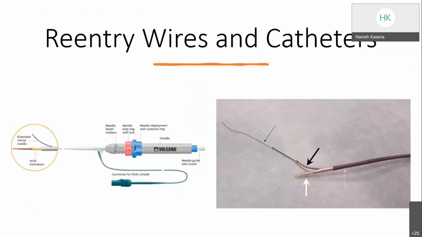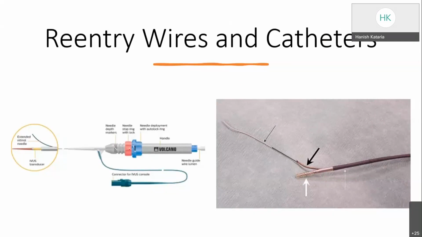Then in case we are not able to follow all these techniques, we have the re-entry wires and catheters. Re-entry wires are based on the mechanism of rotation and vibration, which helps to enter the true lumen. There are re-entry catheters like the Outback catheter and the Pioneer catheter by Volcano, which have a lateral exit port.